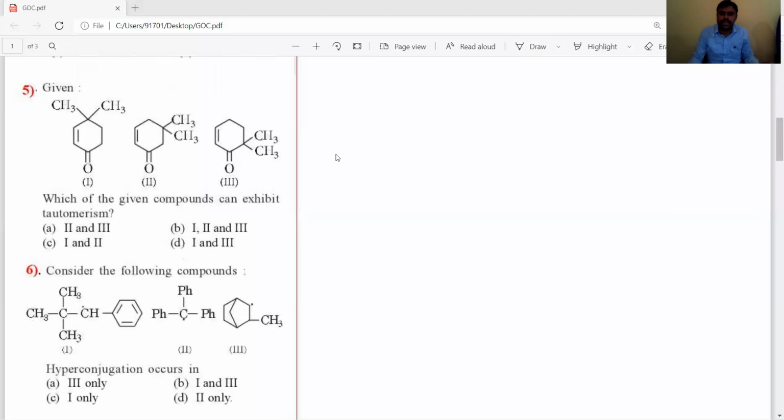See, this is also related to tautomerism only. Among the following, which compound exhibits tautomerism? Okay, once you observe this carbonyl group, C double bond O group, this is an alpha carbon, and this is also an alpha carbon, but it is sp2 and this is sp3, like this.